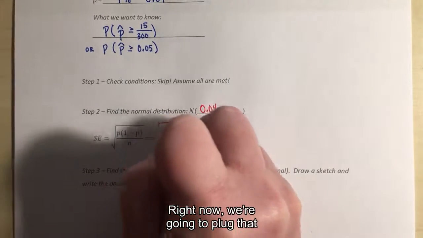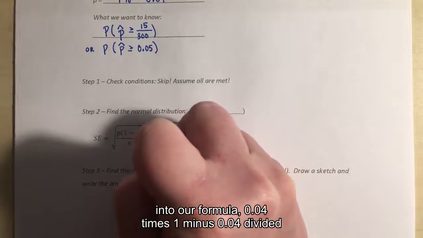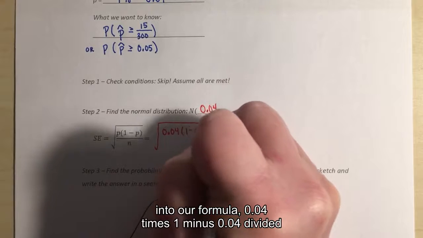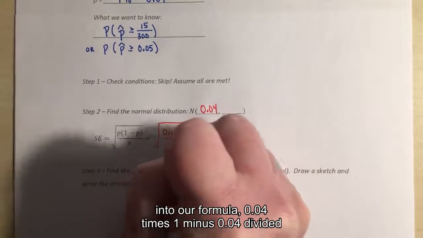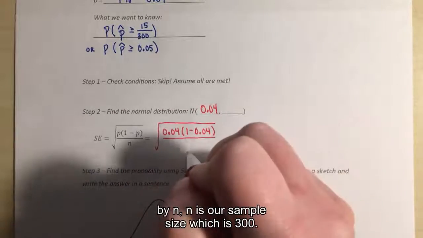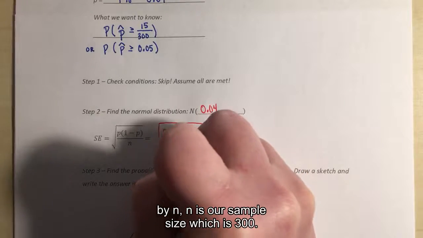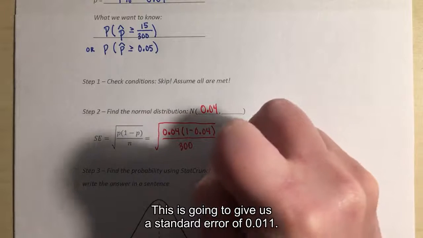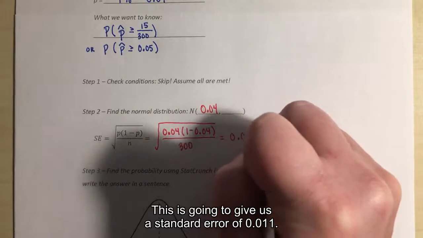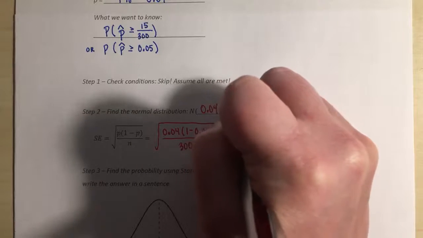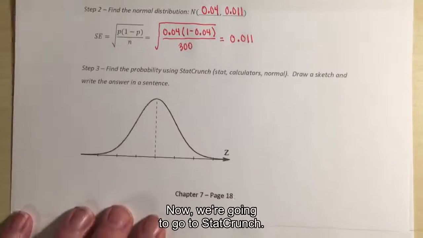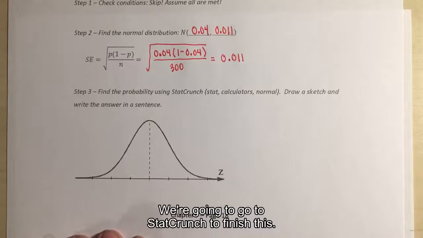Right, now we're going to plug that into our formula: 0.04 times 1 minus 0.04, divided by n. N is our sample size, which is 300. This is going to give us a standard error of 0.011. Right, now we're going to go to StatCrunch to finish this.